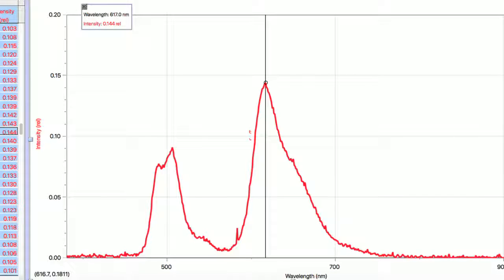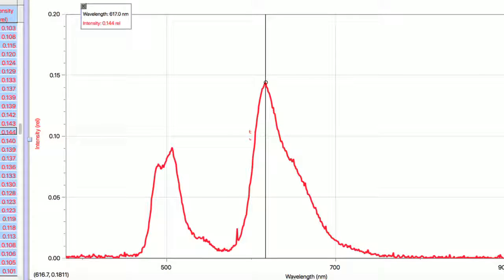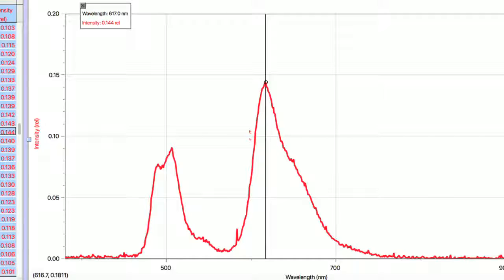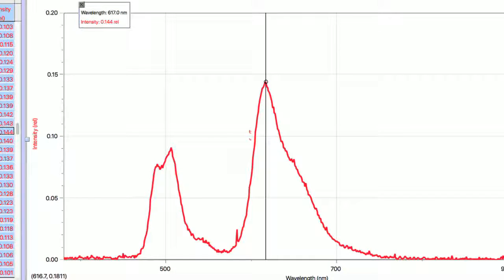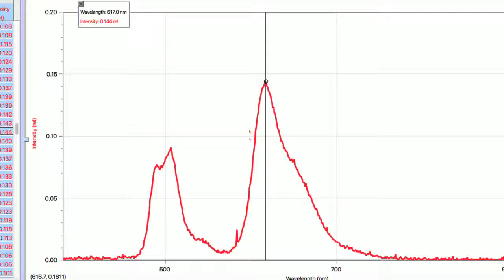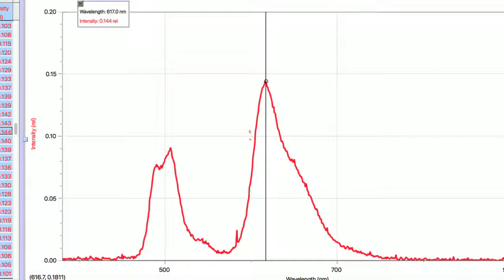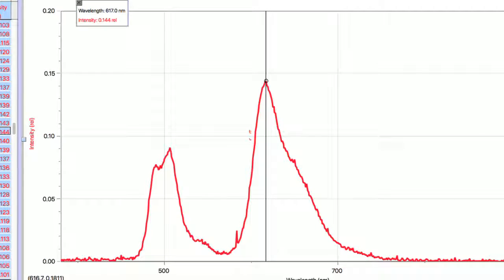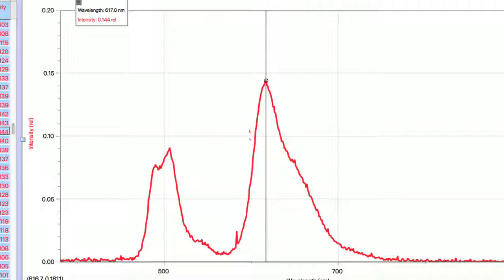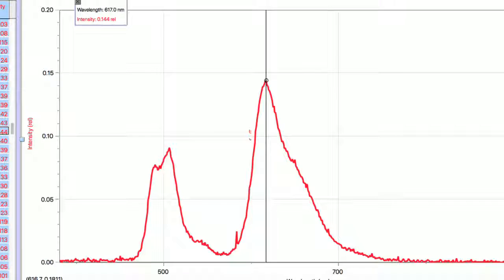When mixing two substances that only emit one color, it is highly likely that the emission spectrum will have two lambda maxes. Specifically, in this lab, the emission spectrum showed lambda maxes at 2 points, one in the green range at 506 nanometers, and one in the orange range at 617 nanometers. When our eyes absorb photons from both of these peaks at once, our brain interprets them as an orangey coral color.